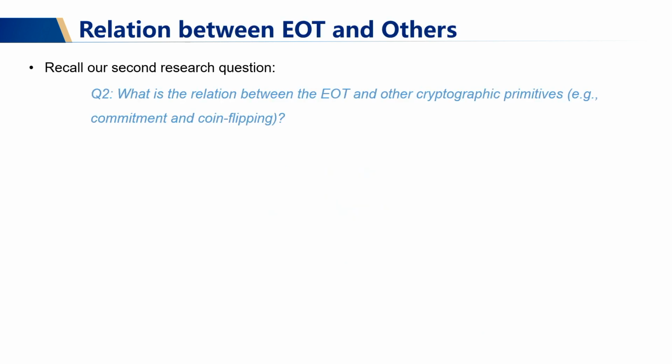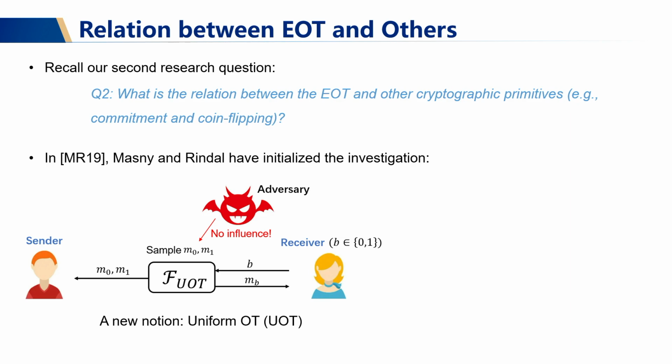Recall that previously we asked, what's the relation between the EOT and other cryptographic primitives? And actually, in MR19, Maurer and Renner have already initiated the investigation of these research questions. More precisely, they proposed a new OT notion called uniform OT, short for UOT. UOT looks very similar to EOT, except that in UOT, the adversary cannot have any influence on the OT's messages.